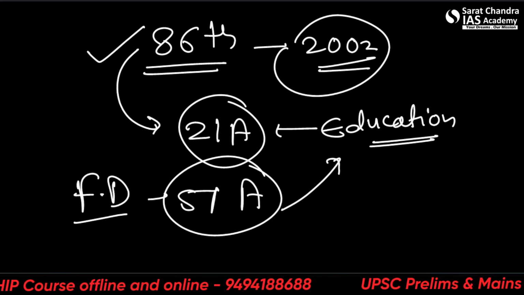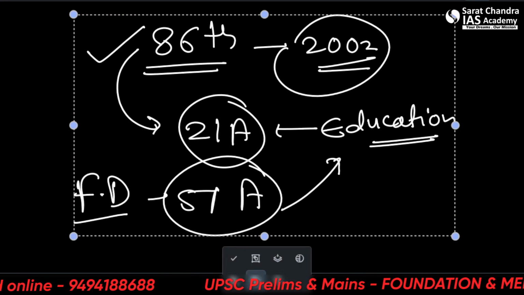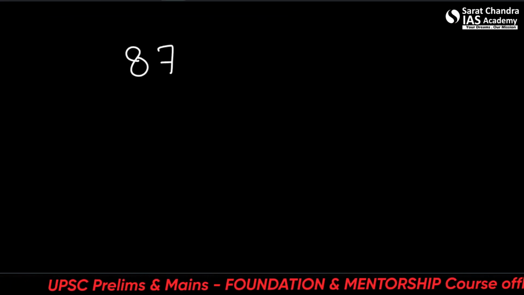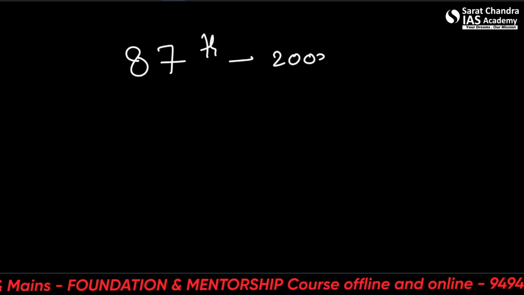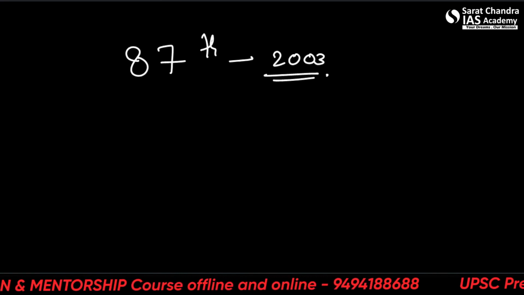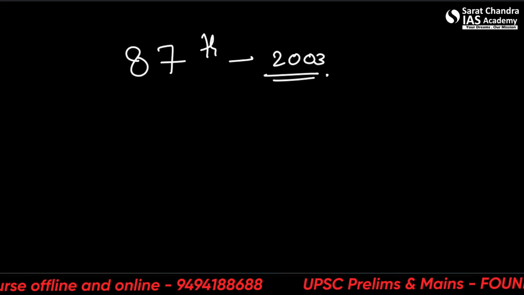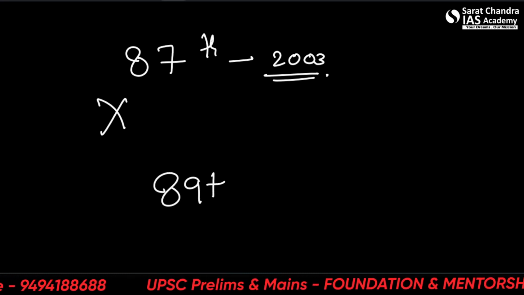All right. Next one is the 87th Amendment Act of 2003. So this provided for readjustment and rationalization of territorial constituencies in a state on basis of population figures. All right, so not very important. Let's move on to the 89th.